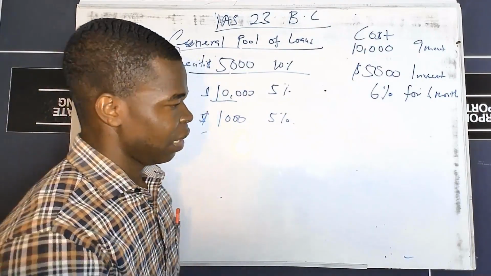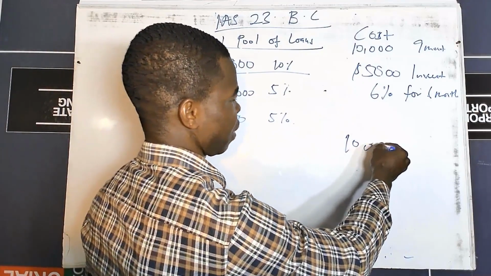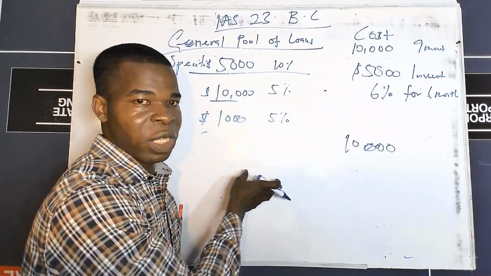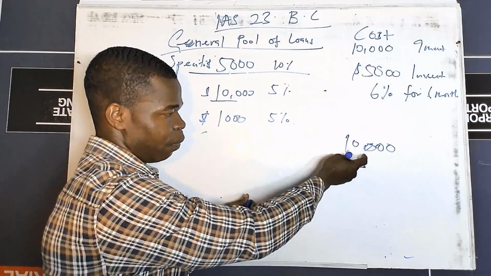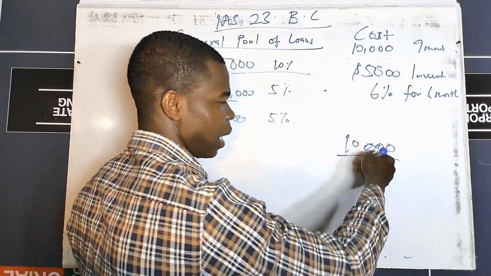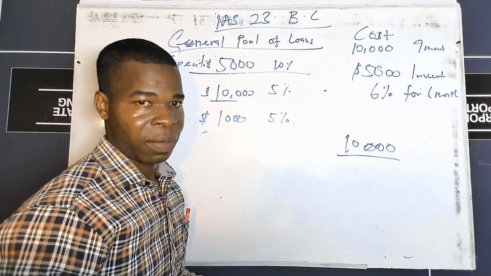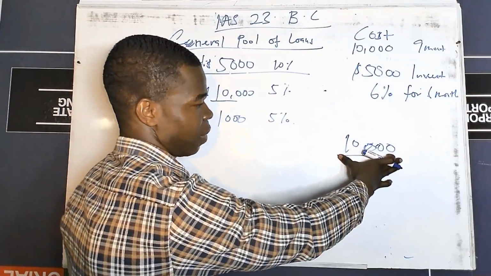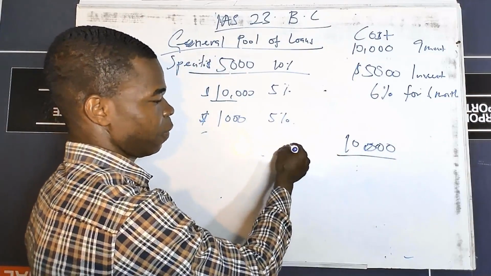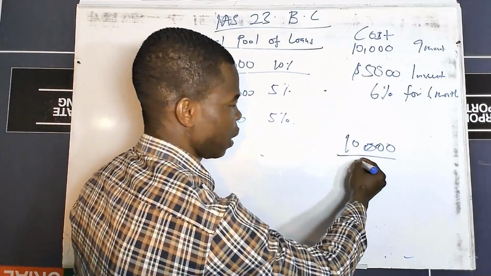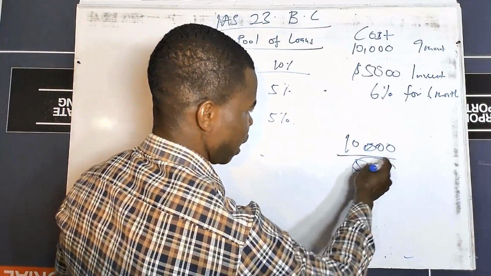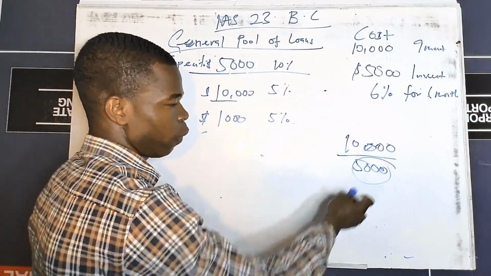You are constructing something which is 10,000 and you've taken a loan specifically for it, so you would have paid that amount. So the cost left would have been the net of that amount. I'm constructing something which is 10,000 and I've taken a loan of 5,000 for it, then I'll pay for it. So what is left is 5,000. That will be the cost that will be financed from the general pool of loans.